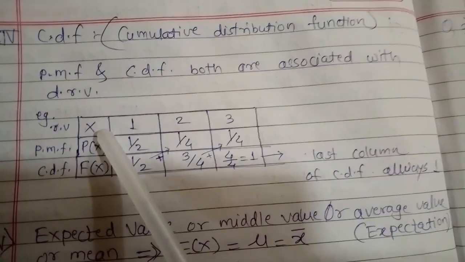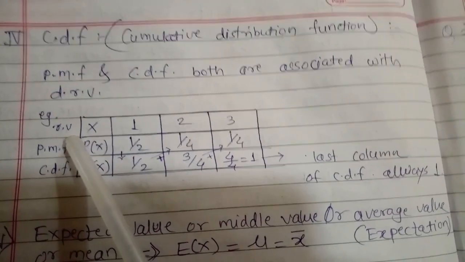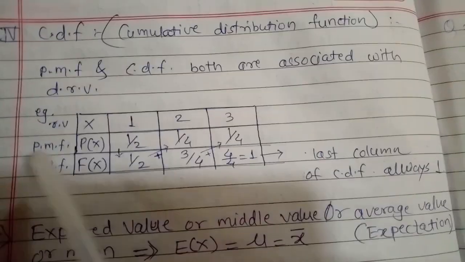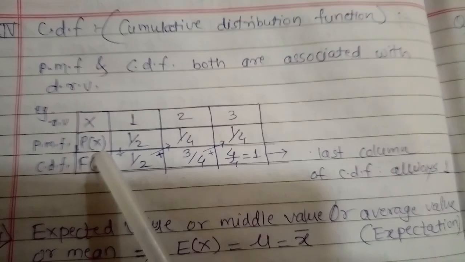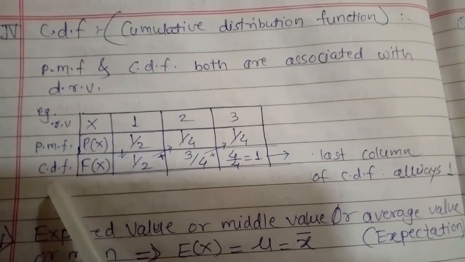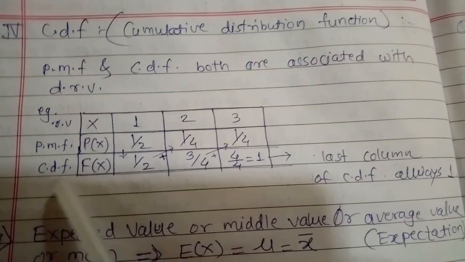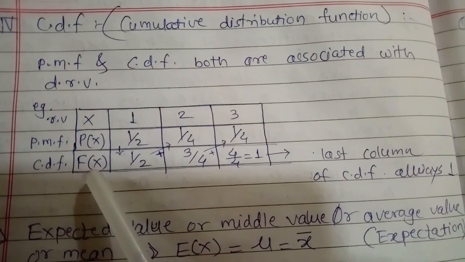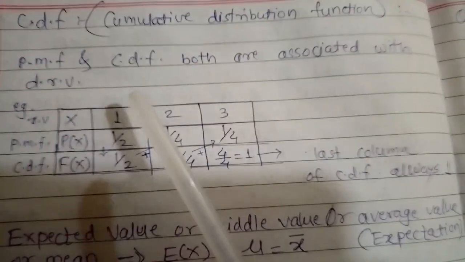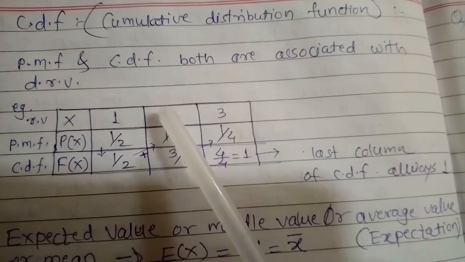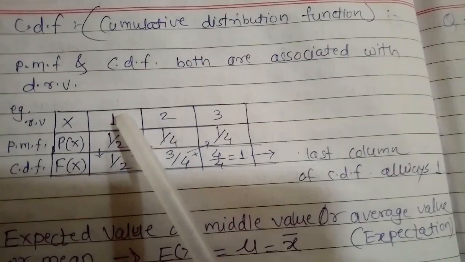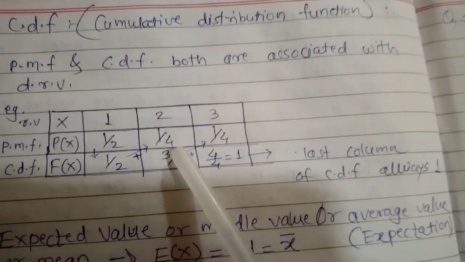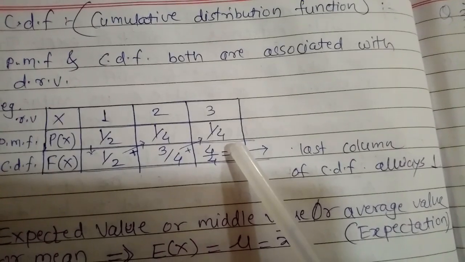This x denotes the random variable, then the PMF is always denoted by p of x, and the CDF, that is cumulative distribution function, is always denoted by f of x, that is capital F of x. Suppose the random variable contains the numbers 1, 2, 3, and the probability for the first is half. For the second it is 1/4, and for the third it is 1/4.